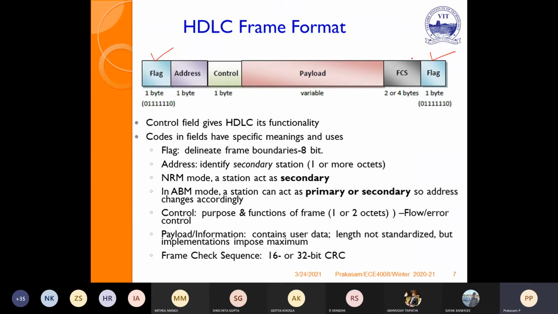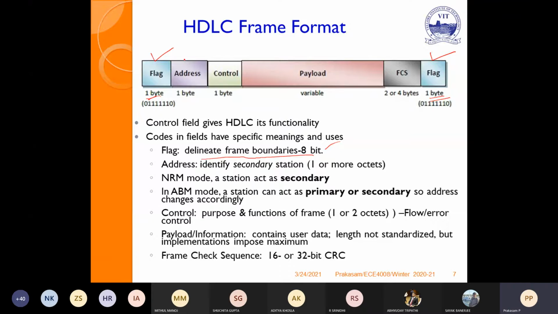Because in framing, the main concept is that we have to add either a flag, a character or control character, or the number of character counts, or a CRC at the first and at the last, that is, at the boundaries. So here the flag is used to represent the boundaries of a particular frame. These two are 1 byte, 8 bits. The flag delineates the boundaries with 8 bits.